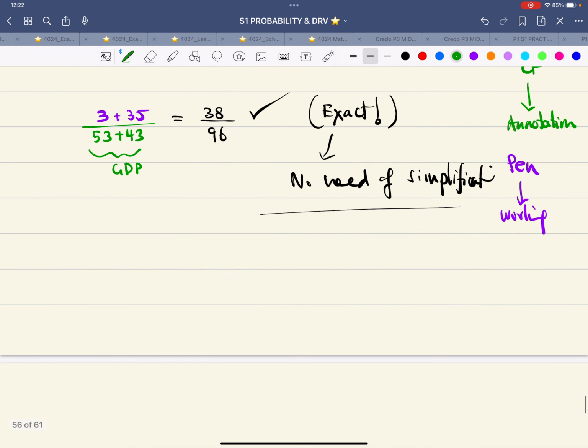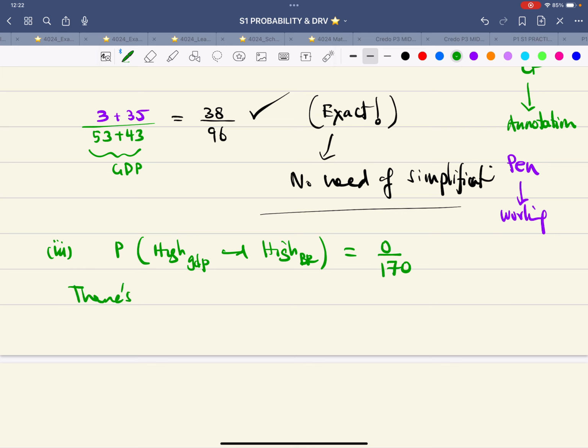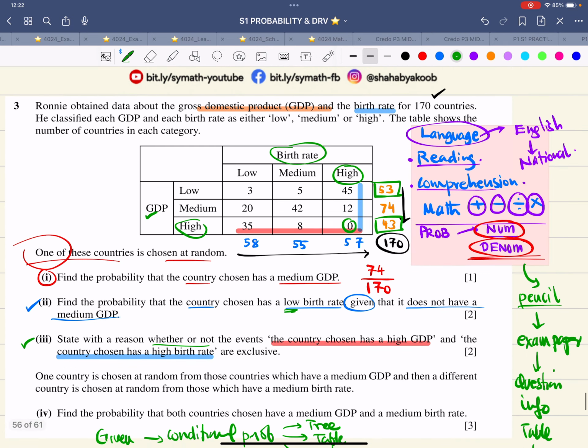So for the third part, the probability of high GDP and high birth rate, BR, is 0 over 170. There is nothing in common. There is not a single country which has a high GDP and a high birth rate according to this data.